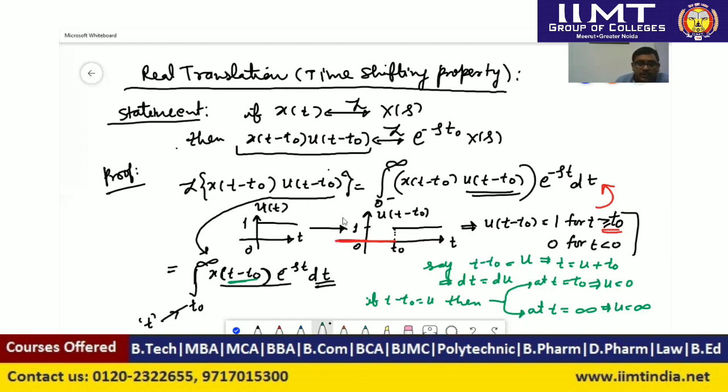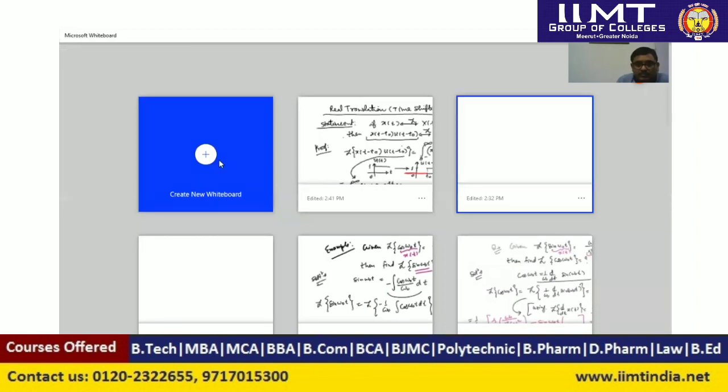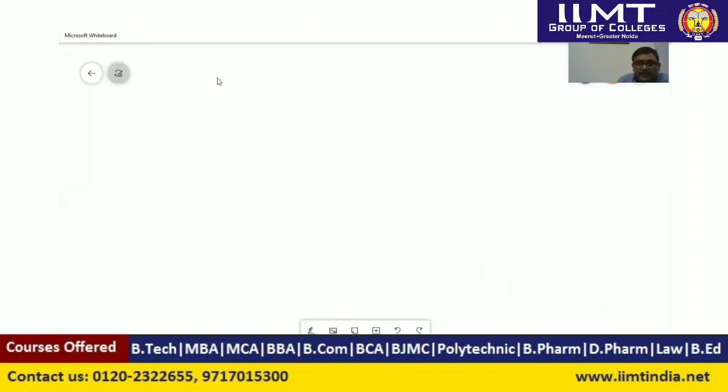After this we can say that in the last step we have got x of t minus t naught, which is transformed by u, so t minus t naught can be written as u, so it will be x of u.